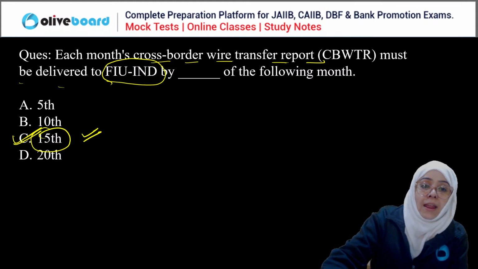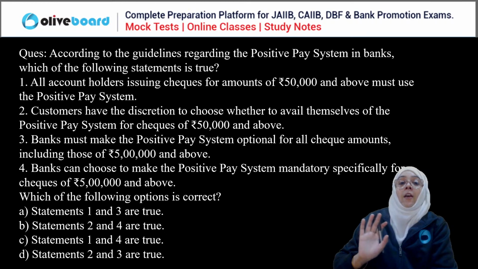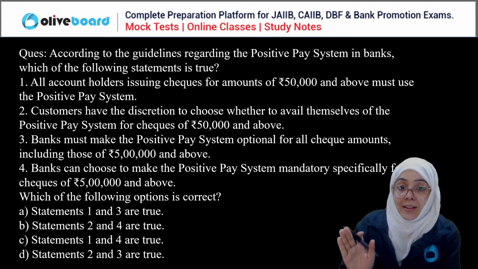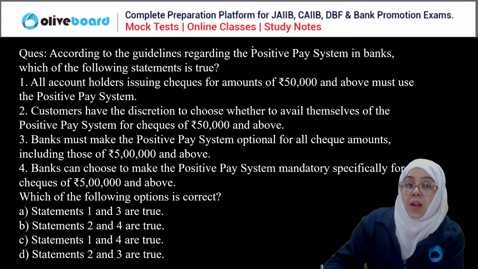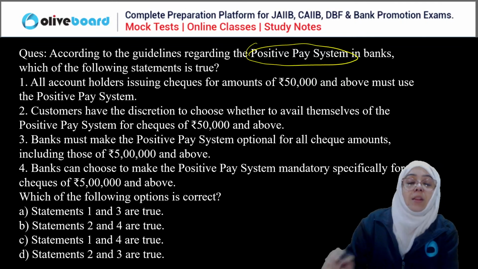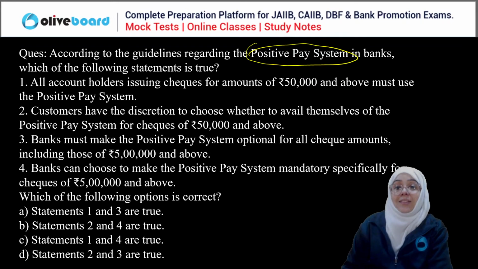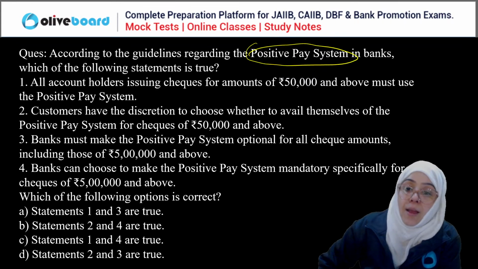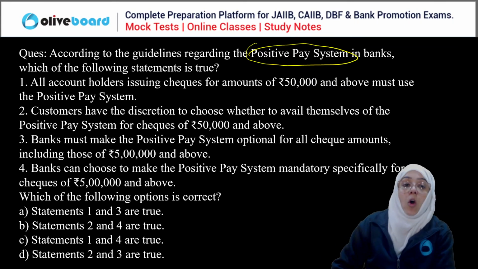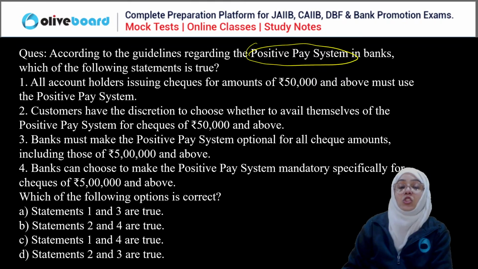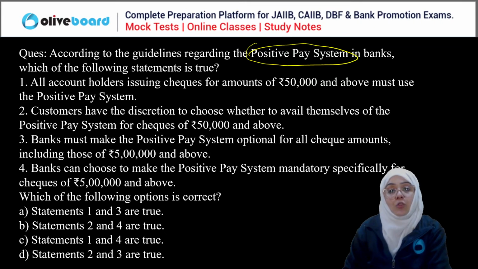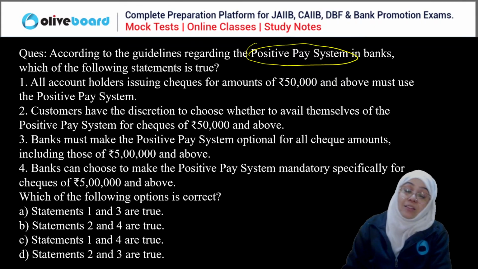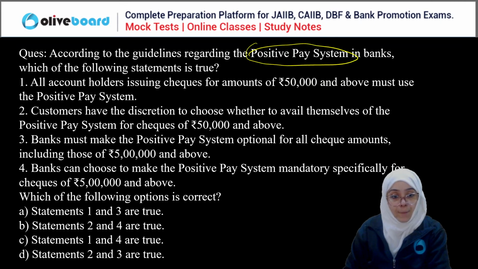Done. Next question. Now you have to choose the correct statement regarding the positive pay system in a bank. All account holders issuing checks for amounts of 50,000 and above must use the positive pay system.